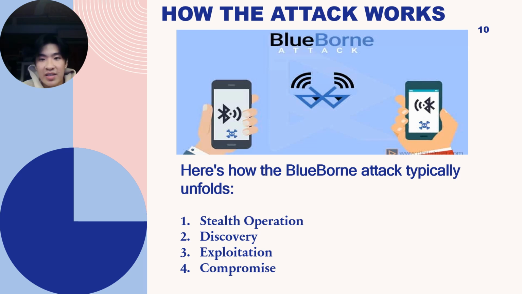Discovery. The attacker scans for nearby Bluetooth devices, which can be vulnerable even if non-discoverable or paired, due to insecure Bluetooth stacks. Exploitation. Once a vulnerable device is found, the attackers send malicious packets exploiting flaws in the Bluetooth stack, L2CAP, to gain access without authentication. Compromise. After exploiting the vulnerability, the attacker can execute malicious code remotely, gaining control of the device and intercepting sensitive data.